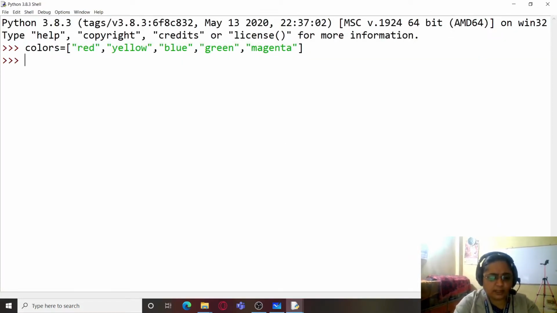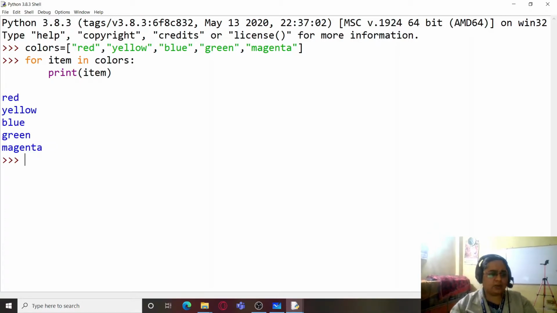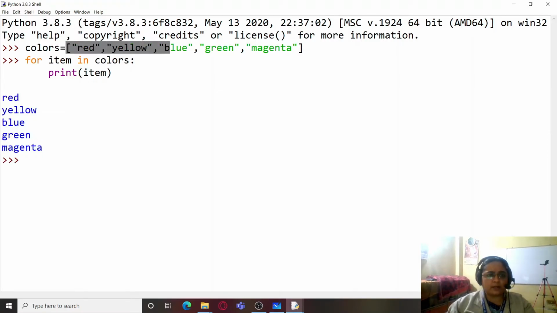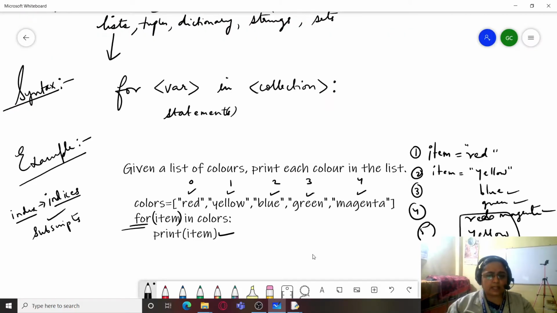Let us check it out. So we have already written this. We will write for item in colors, print item. Press enter, and now we have to go back. So we will press the backspace key and press enter, and you can see that it prints all the values. Right now we have executed the program in the interactive mode. It prints all the values in the order in which they appear in the list, because lists are what?